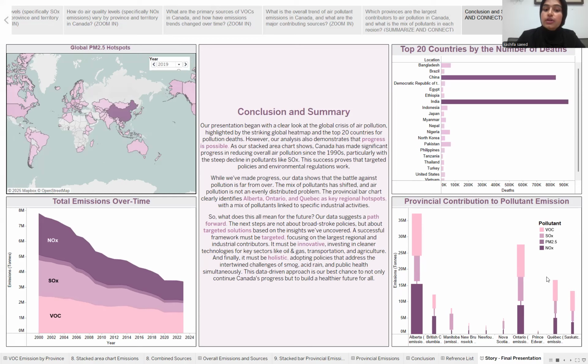And finally, it must be holistic, adopting policies that address all the connected challenges of smog, acid rain, and public health at the same time. This data-driven approach is our best chance to not only continue Canada's progress, but to build a healthy future for all.